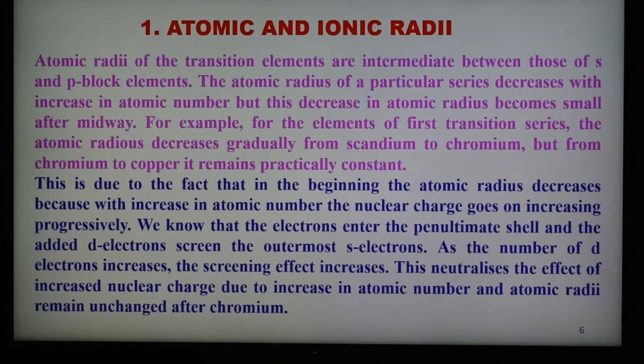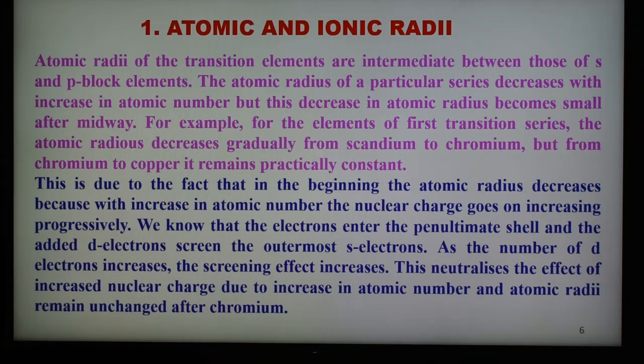And after this, we are going to see the variation of the different properties. Atomic and ionic radii is the first one. As we know what atomic radius and ionic radius are, atomic radius can be defined as the distance between the center of the nucleus and the outermost shell of electrons in the atom.